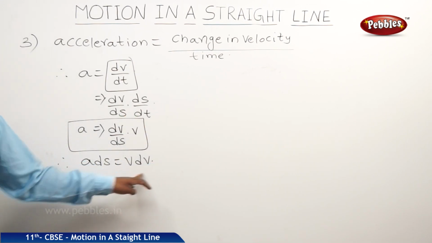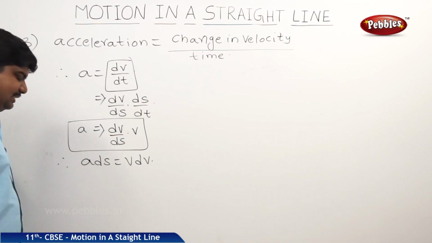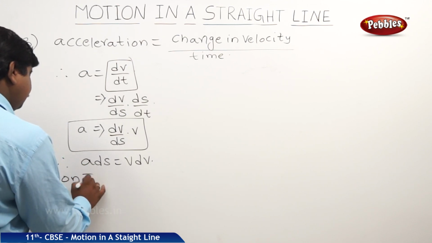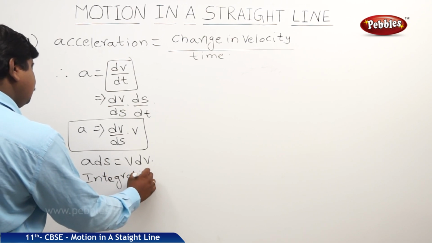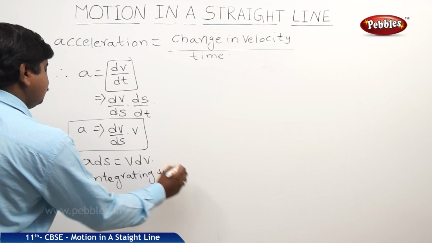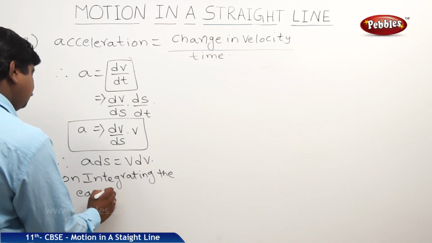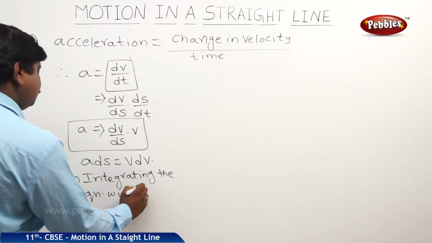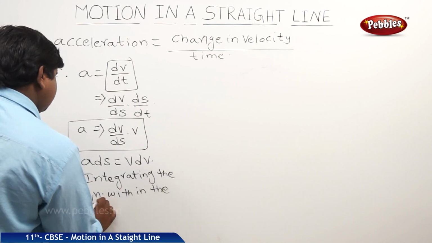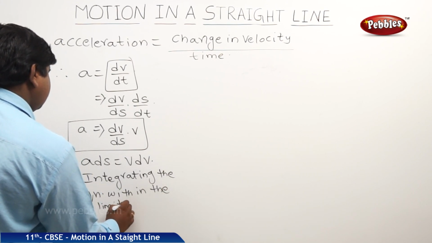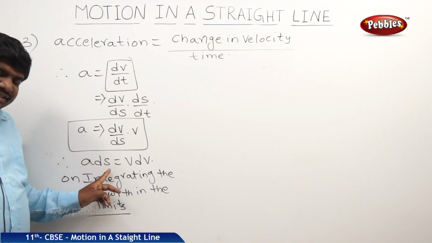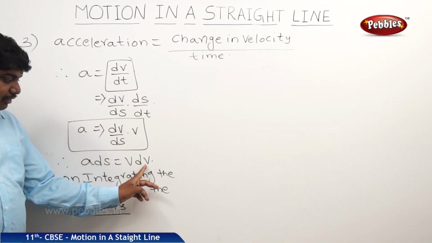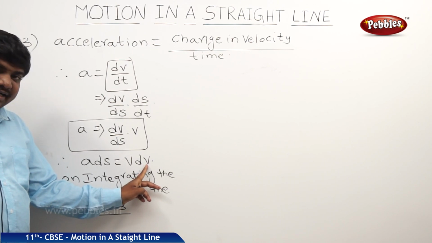So on integrating this equation within the limits. Here, the position of the body is changing on the LHS of the equation and the velocity of the body is changing on the right hand side of the equation.